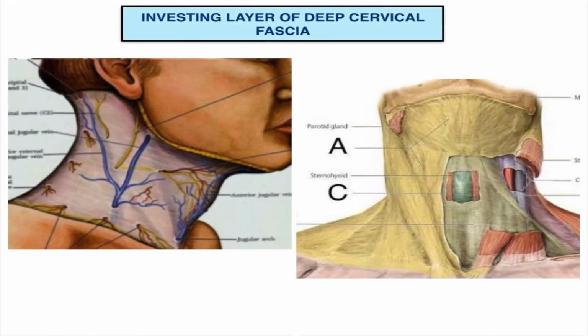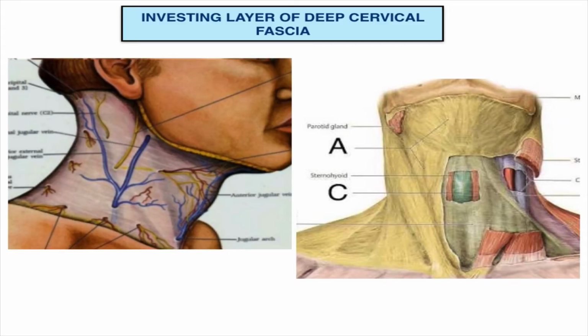Investing layer of deep cervical fascia starts from the clavicle anteriorly, extending until the spinous process of vertebrae posteriorly. As it ascends up, it surrounds the trapezius, sternocleidomastoid muscle and also the submandibular gland. Upon reaching the lower border of the mandible, it splits to surround the masticator muscles, thus forming the masticator spaces. Close to the mandible lower border it splits into lateral and medial ends. The medial surface covers the medial pterygoid muscle and reaches the base of the skull.